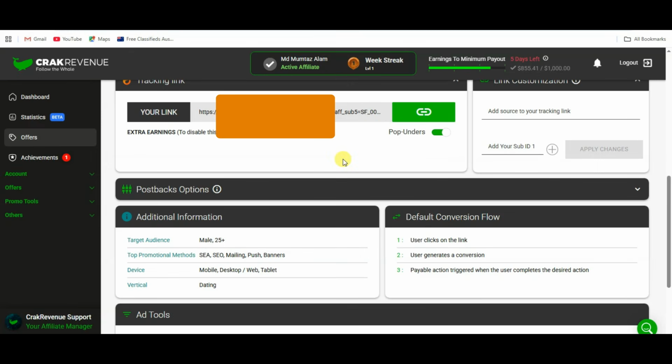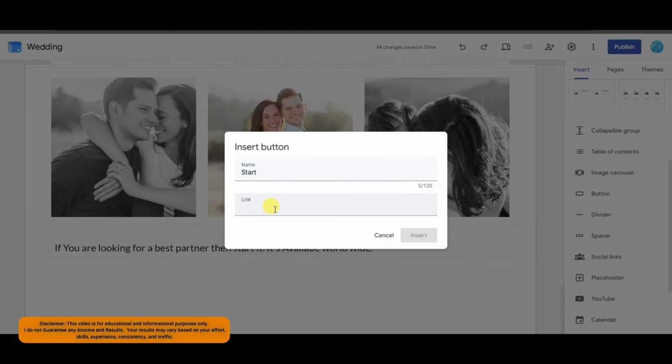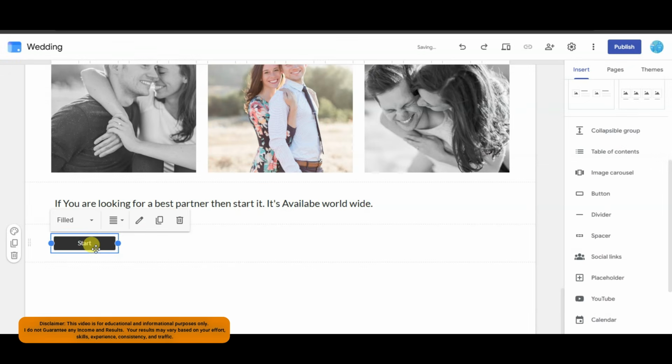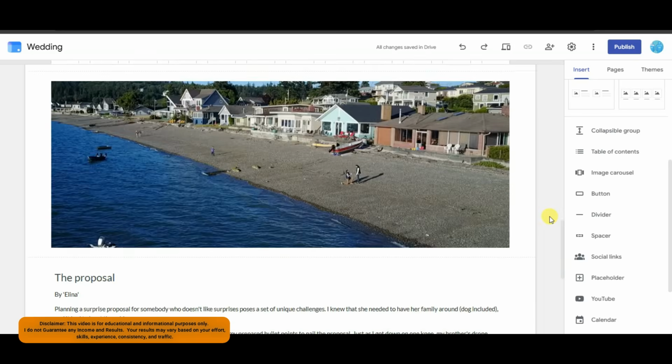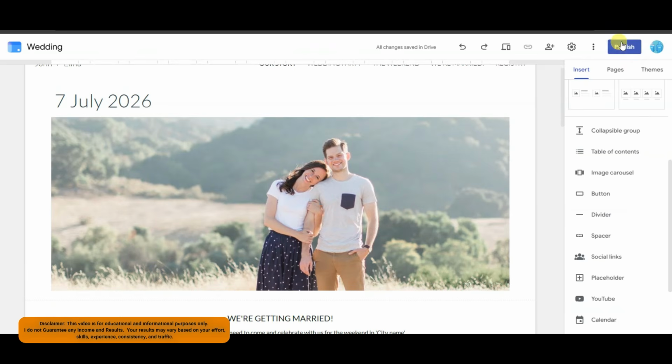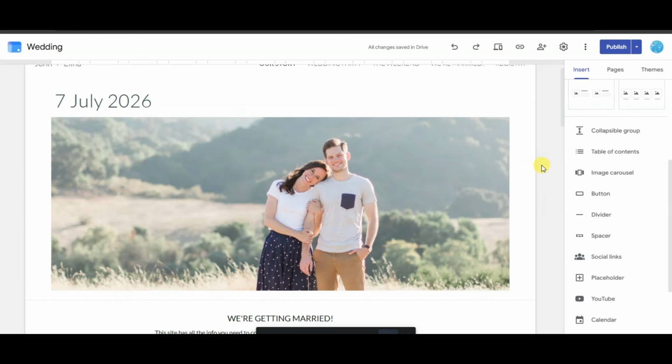You can go on CrakRevenue CPA network. Here it is showing the CPA link. You can click here to copy this CPA link. Now you can go on Google Sites. You can paste your CPA link. You can click on the insert button. You can drag this button here. Okay, after completing it, you can click on the publish button. Yeah, here we go.